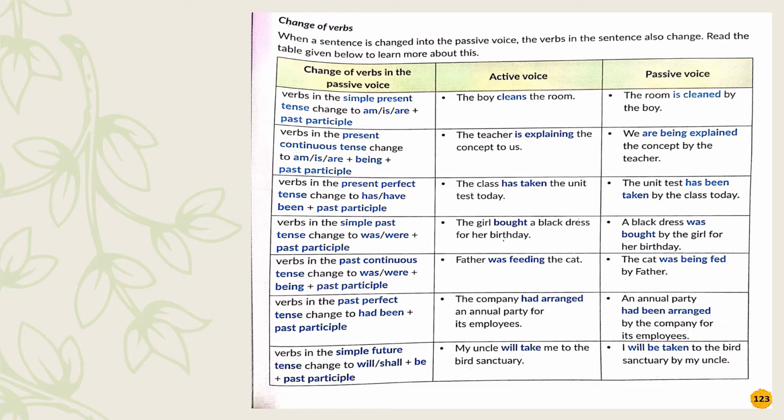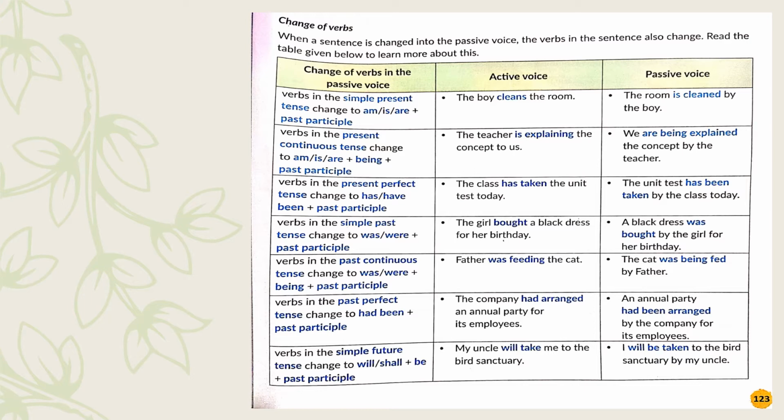The teacher is explaining the concept to us. We are being explained the concept by the teacher. Are is the helping verb followed by the word being and then the past participle of the word explain, that is explained. So this is the pattern, this is the structure which you have to keep in mind while transforming sentences from active voice to passive voice.